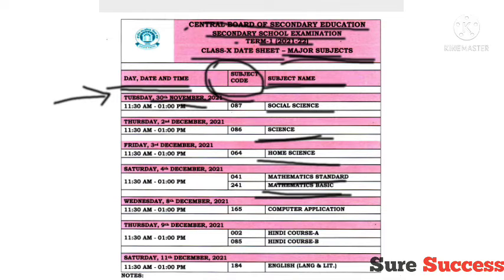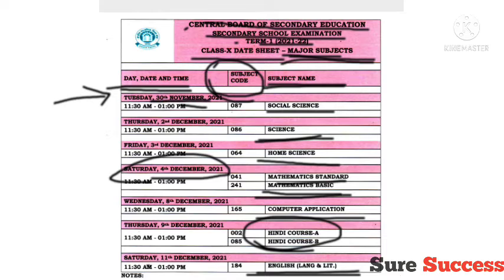This will be held on 4th December. Computer application will be held on 8th December, followed by Hindi Course A and Course B, both held on the same day, 9th December, and English language and literature on 11th December. These are the subjects of class 10, and the timing for all the examinations is 11:30 AM to 1 PM.